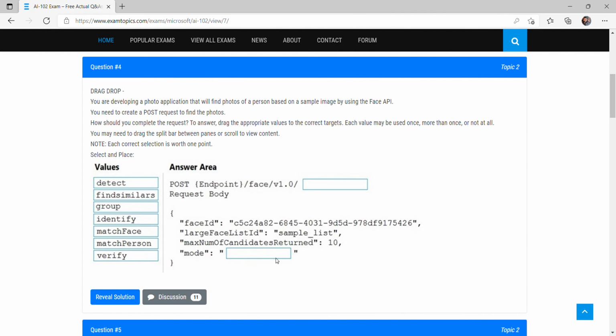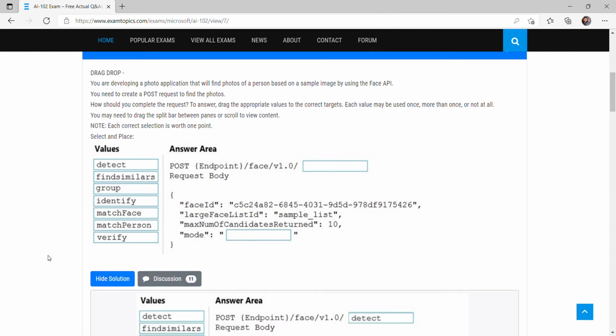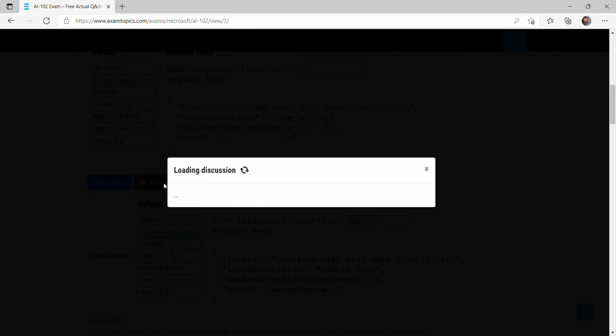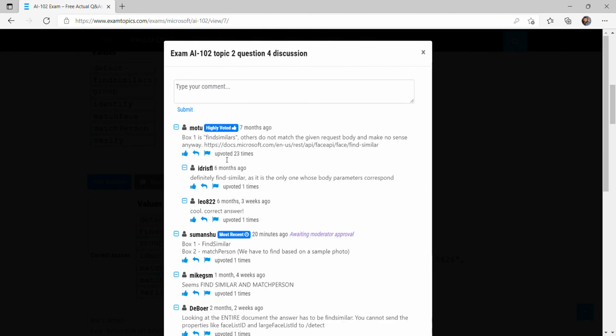And in the mode, there are only two modes, either match face or match person. In this case we are passing an external input, and we are telling the Face API, show me all those images based on the image which I am showing to you. So here it should be match person rather than match face. They are saying detect and match person, but detect is wrong here. It should be find similar. If you go to the discussion community, even if you see the highly upvoted answer, it is find similar. Most of the people are saying find similar, and the other option is match person.